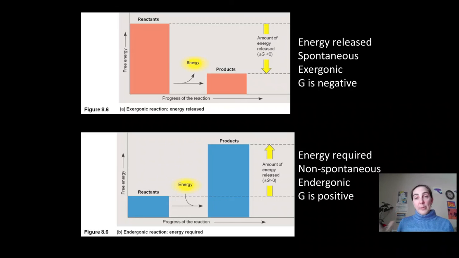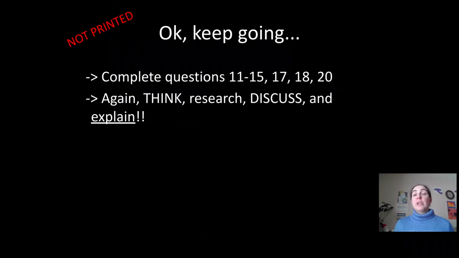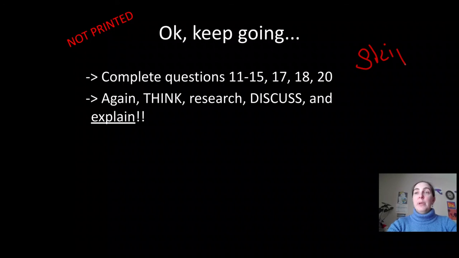Okay, so now you have a whole bunch more information and vocabulary about energy in living things. And so to continue working on this, you're going to go back to the chemical reactions packet that you were working on yesterday and try and work through the rest of it. Notice on here that you may skip questions number 16 and number 19. If you would like, as I said, you will see the equation for free energy in this packet. You do not need to be able to do calculations with that equation. You just need to kind of understand the concept of free energy. 16 and 19 get a little more into the mathematics of it, so you may skip those two questions if you would like.